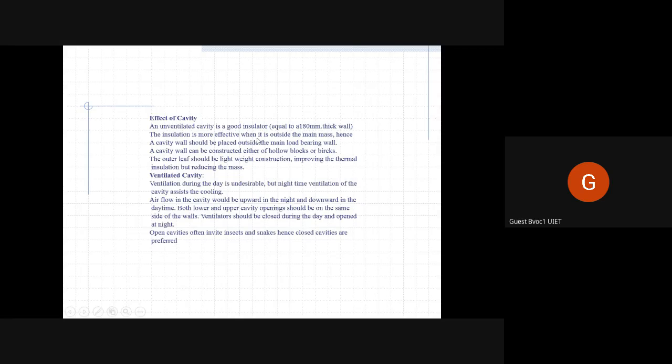This is a very effective way to insulate your building or your walls, floors, and ceilings because absence of air, meaning vacuum, is a very poor conductor of heat. So the heat doesn't transfer from the outside surface of the walls and roofs to the inside surface. The outside part will get heated up, but it won't transfer the heat inside. So it is a very good way of insulating your building. To create this cavity wall, you can either use hollow bricks